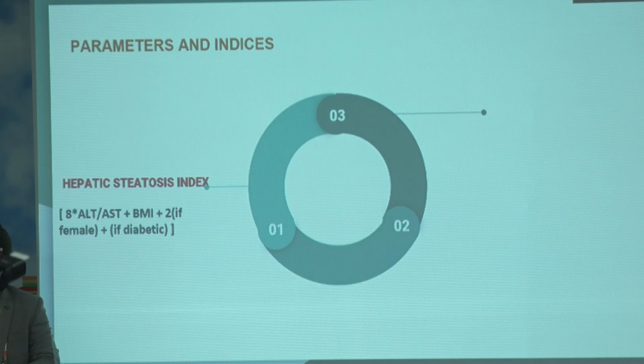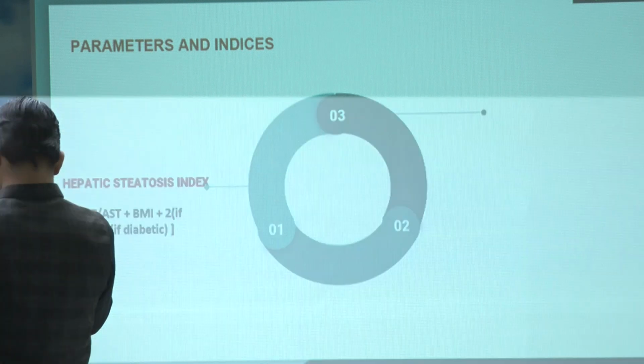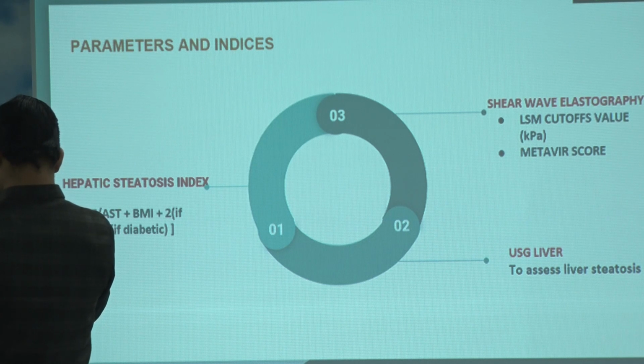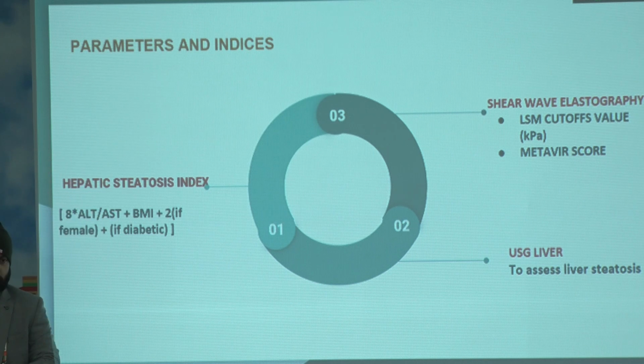So we studied 3 parameters. Number 1, hepatic steatosis index, which is a non-invasive parameter based on ALT-AST ratio and BMI to quantify liver steatosis. Number 2, USG liver. And number 3, shear wave elastography, where we went on with assessing the LSM cutoff values measured in kilopascals and used the METAVIR score.